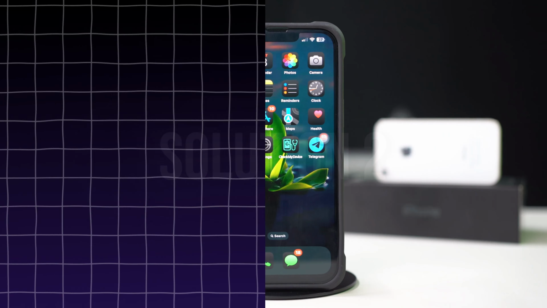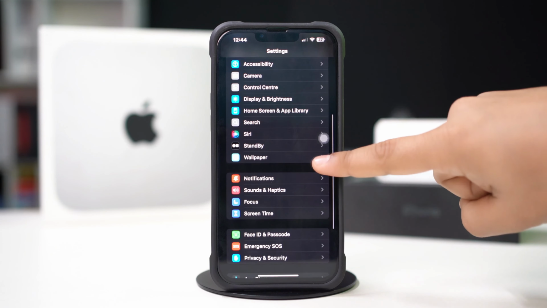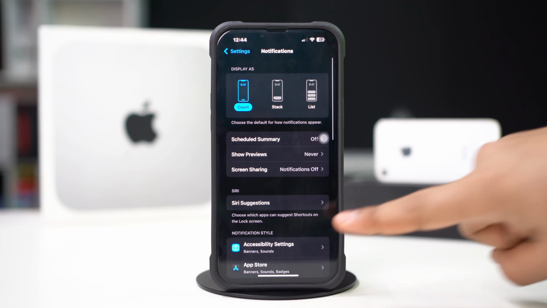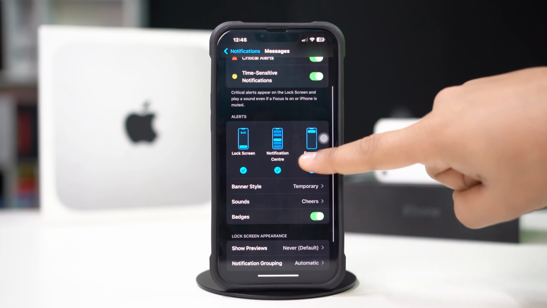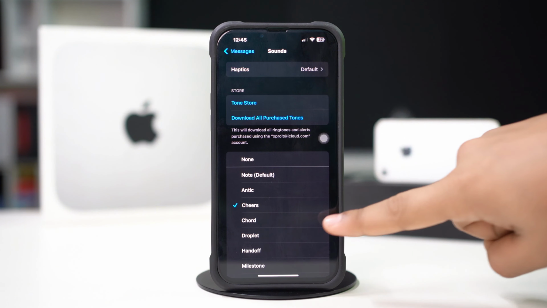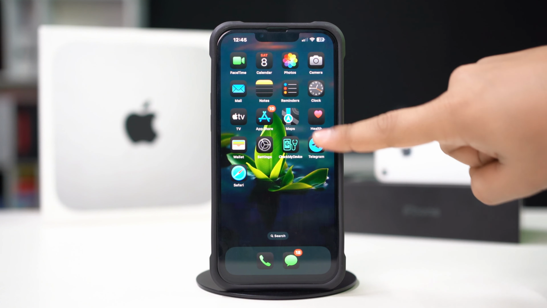Solution 2, check in App Settings. Open Settings, scroll down, tap Notification, scroll down, find out Message Apps, scroll down, tap Sounds. Make sure to select a text tone from here as well. After that, restart your iPhone.